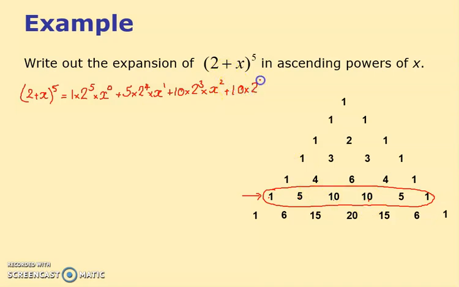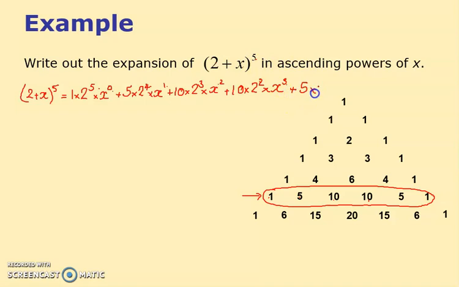Times by 2 to the 2, times by x, not squared now, it was squared, now it's 3. One thing you can always do is look at the powers. 2 and 3 make 5, which was the top power. 3 and 2 make 5. 4 and 1 make 5. 5 and 0 make 5. The powers will always add to 5 in this example.